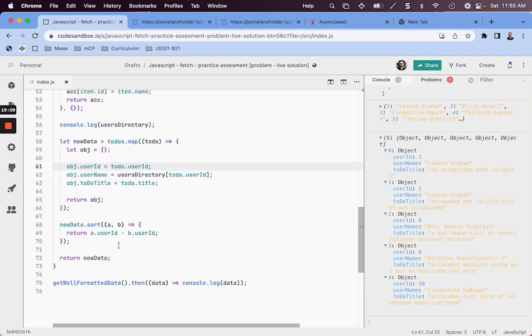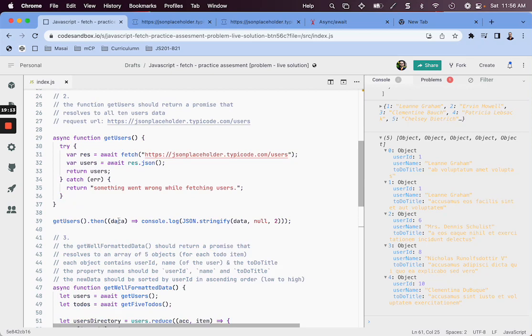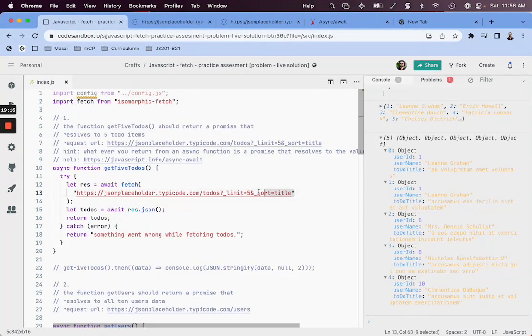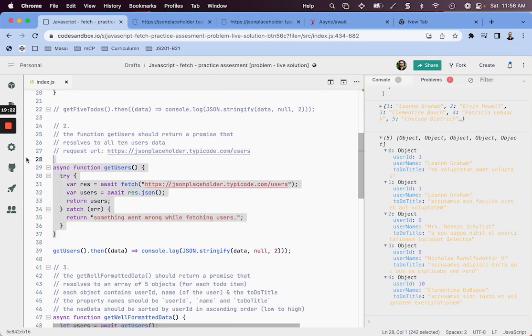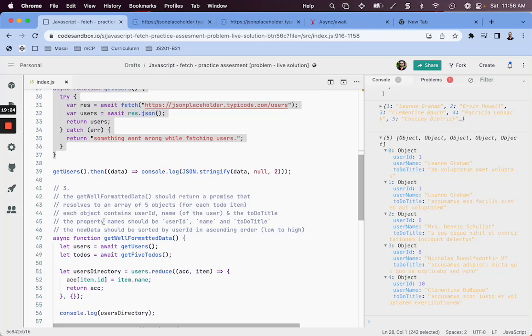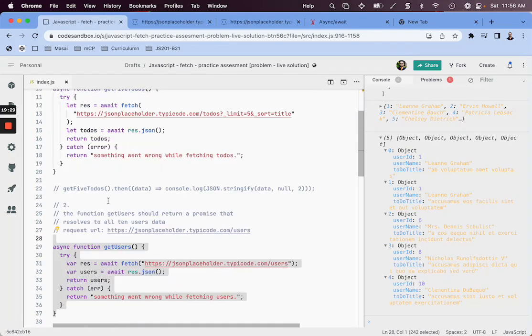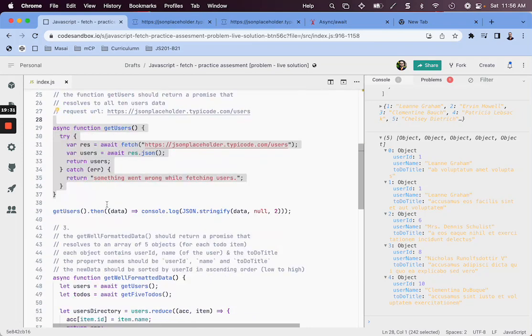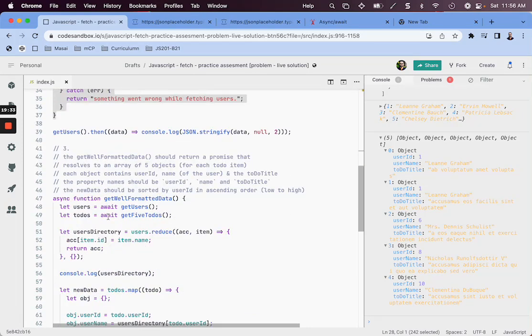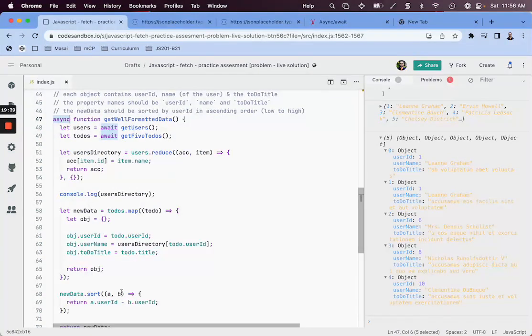It is a bit similar to what was given in the last evaluation. But last time, the data that you received was hard coded. This time you are fetching the data from a real backend server. So this is the only difference this time. Your problem may contain a couple of functions, and you might have to implement their functionality. Remember that an async function always returns a promise. You don't need to do anything for that.